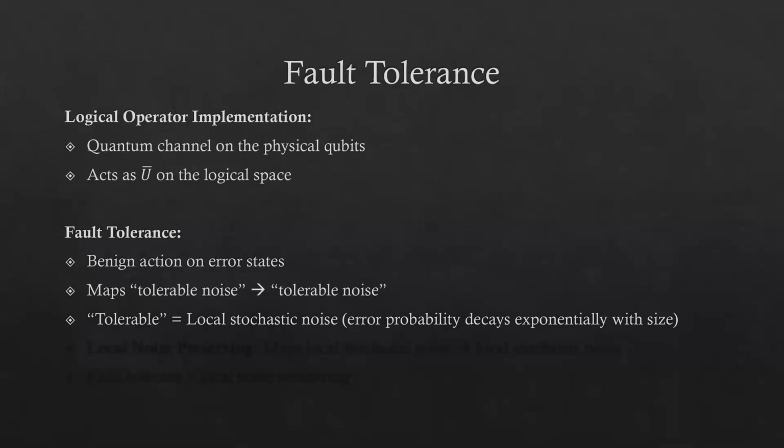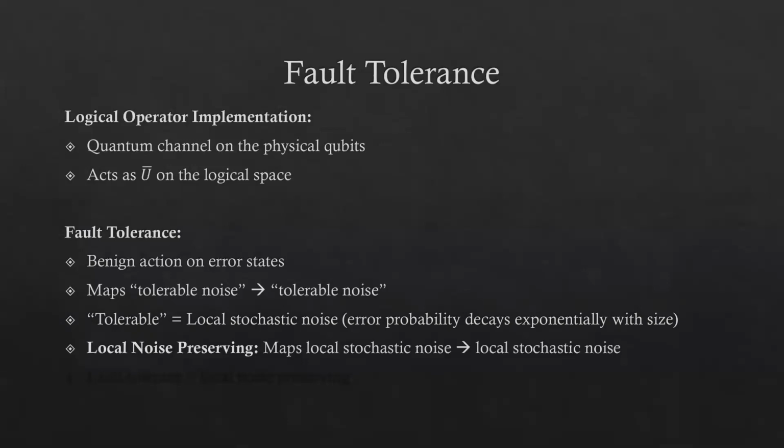This means that it's common to work in a regime where we assume that local stochastic noise is tolerable and choose codes accordingly. We thus consider fault-tolerant logical operator implementations with respect to local stochastic noise. These, therefore, are local noise-preserving channels, which we define to be quantum channels that map local stochastic noise to local stochastic noise.